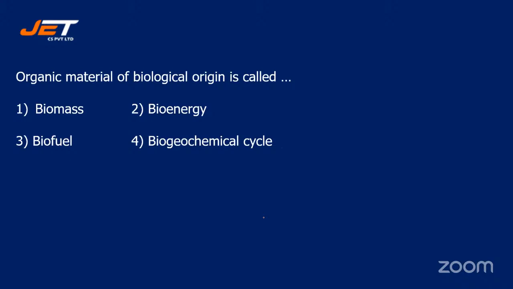Next question. Organic material of biological origin is called dash. Your options are number 1, biomass, number 2, bioenergy, number 3, biofuel, or number 4, biogeochemical cycles. Quickly answer in the chat box.